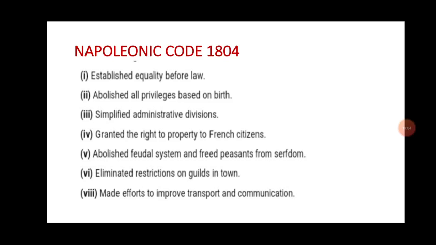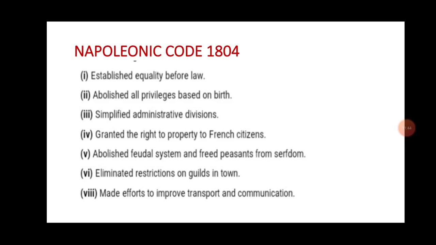He established equality before law and abolished all the privileges based on birth. The first and second estates were getting privileges by birth. They did not have to pay taxes, they were enjoying all the facilities, all the privileges, so it was abolished. He simplified administrative divisions, wanting to establish a centralized administrative system, and granted the right to property to French citizens.